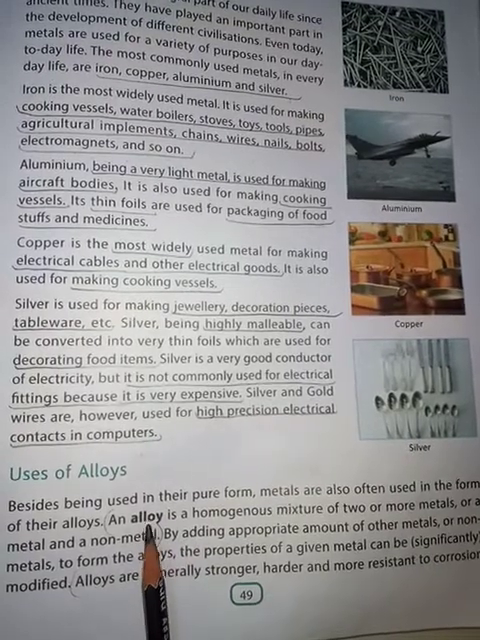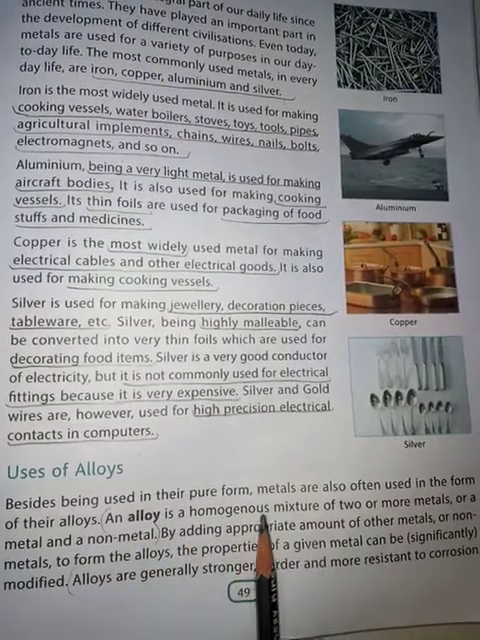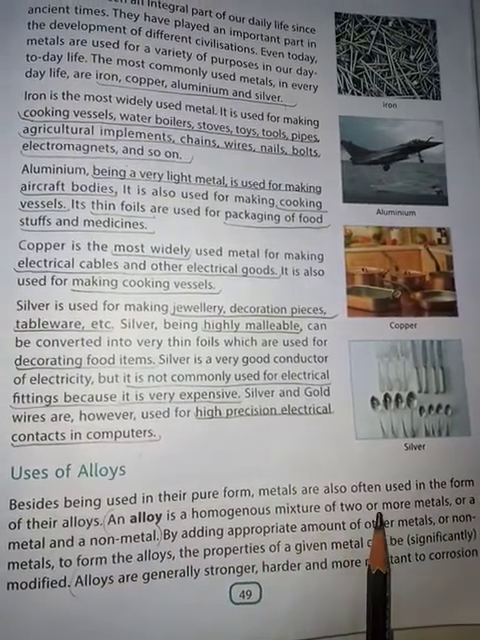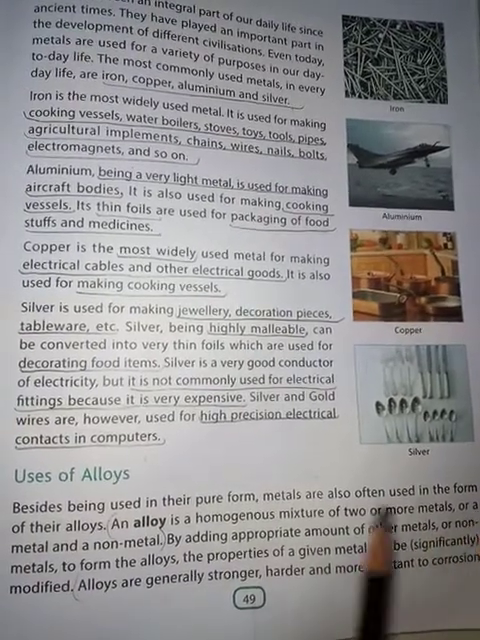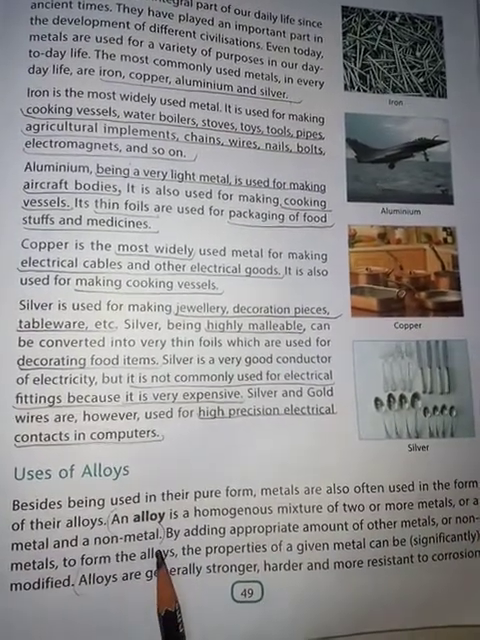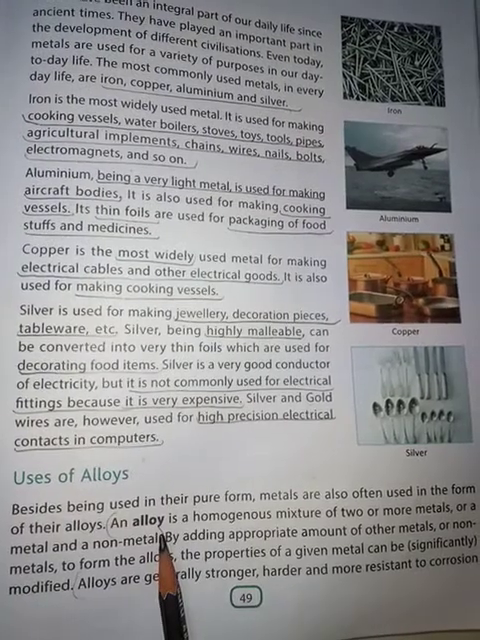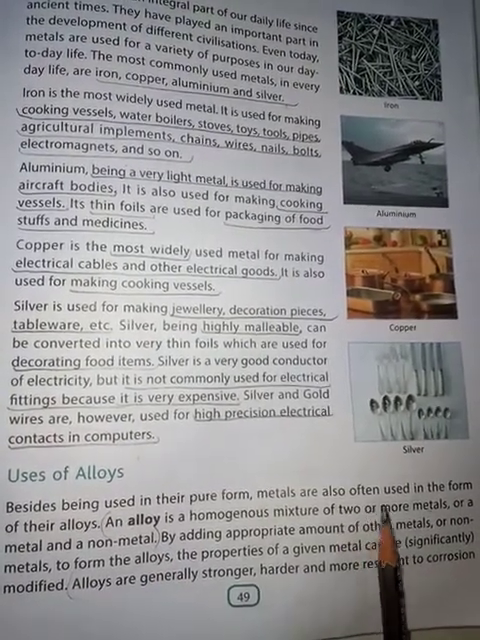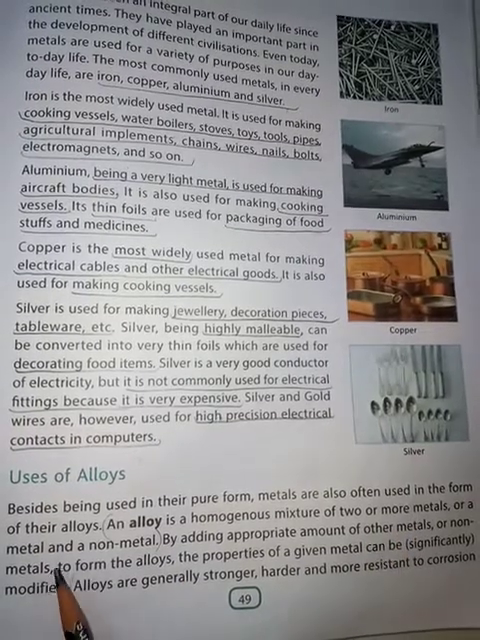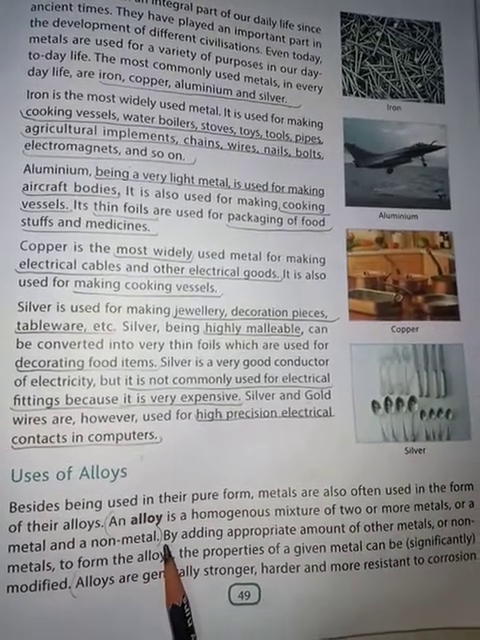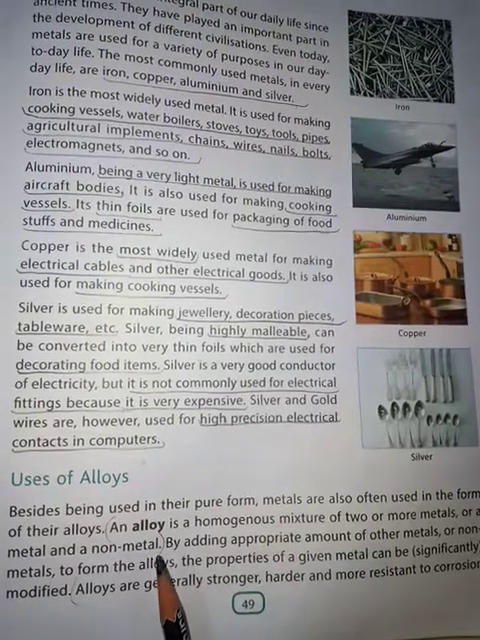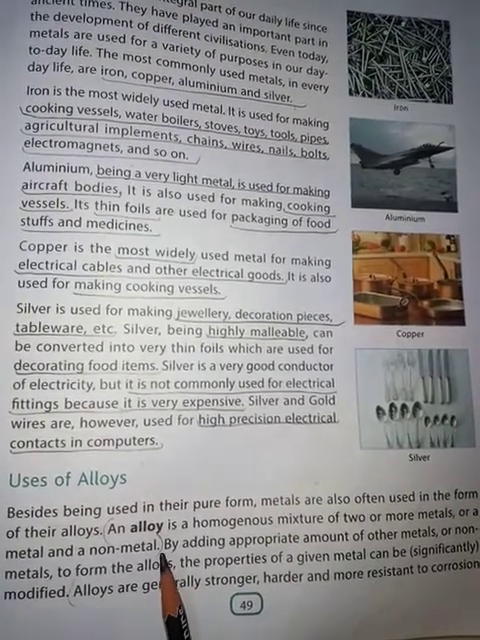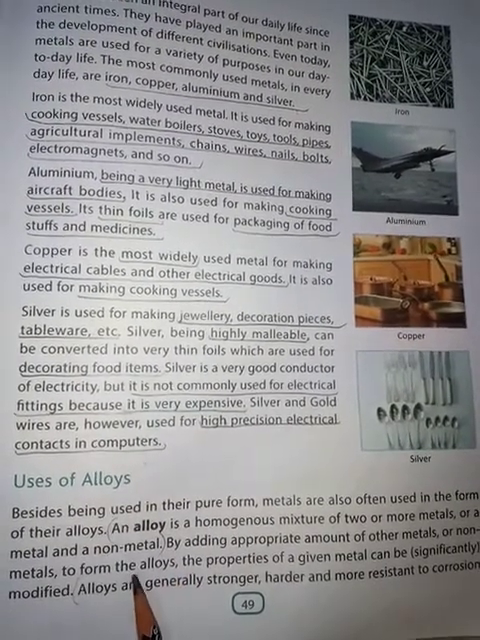And what are alloys? Alloys are actually the homogeneous mixture of two or more metals or a metal and a non-metal. So alloy is not actually a pure metal, it is actually a mixture of two or more metals or a metal and a non-metal. And this is done in order to alter the properties of metals.